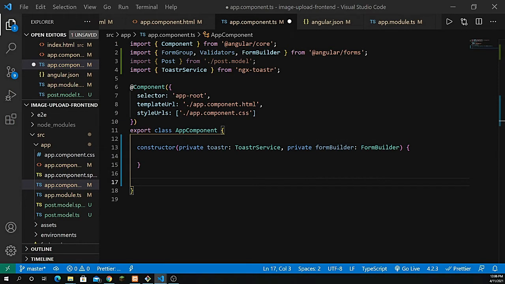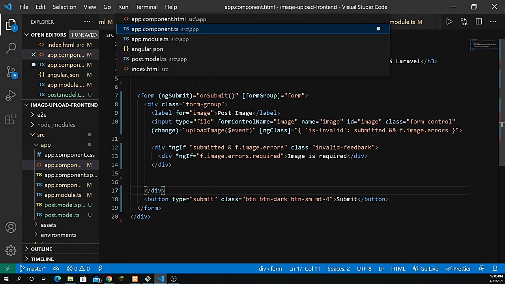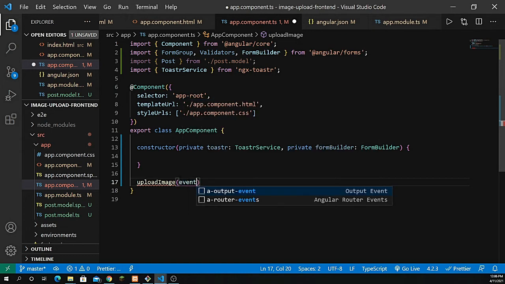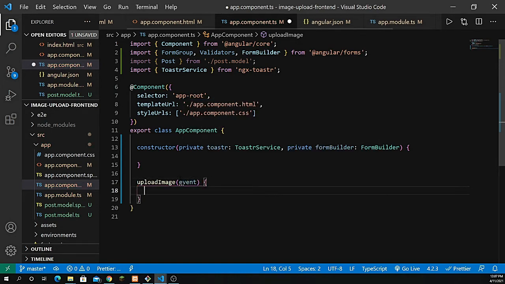So let's first define that inside our component.ts file. I need to define that right after the app.component.html, and let's define a method, uploadImage, and basically we pass here the event. We need to extract the files.